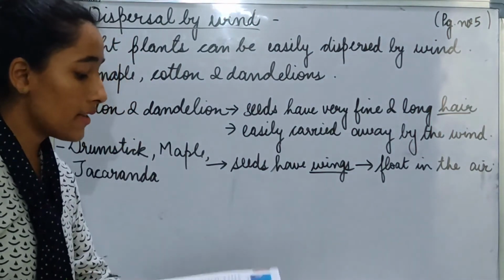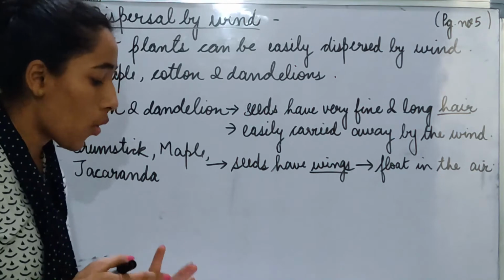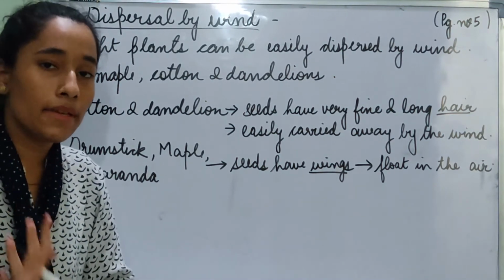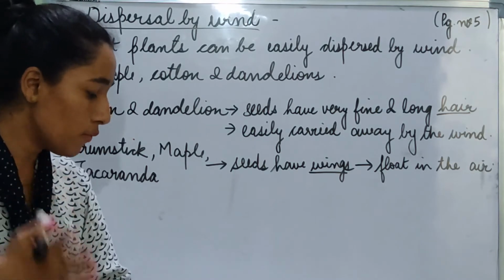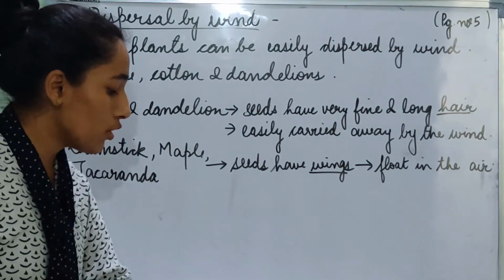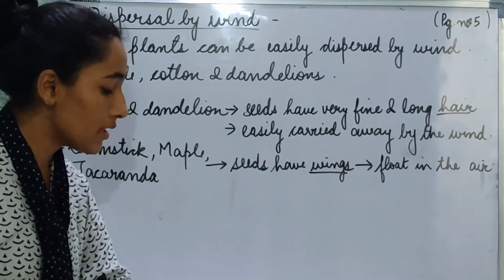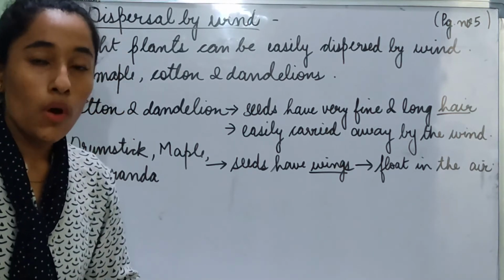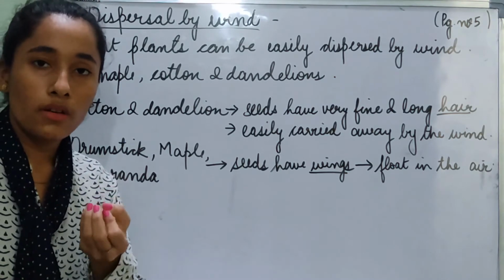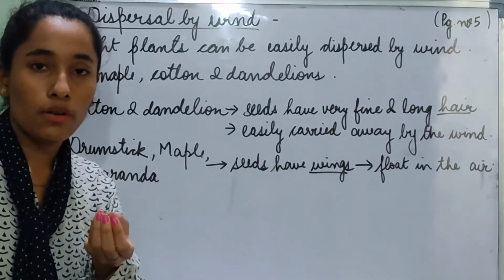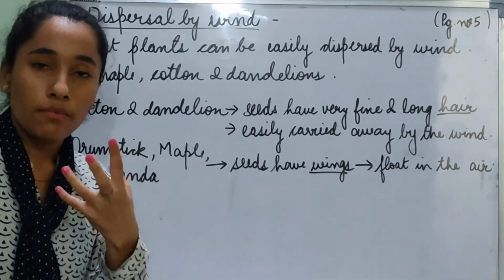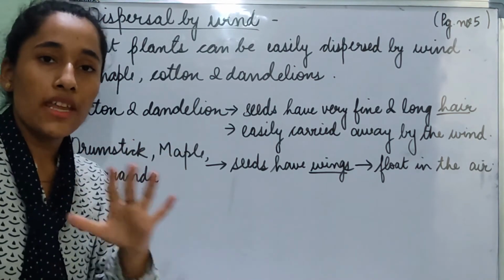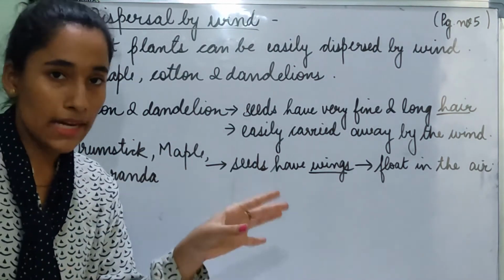Those seeds that disperse by air have wings or hair. So seeds that have wings or hair are easily able to disperse with the help of wind. These help slow the fall and the wind then blows the seed to a place away from where it was formed. They are very light, so the wind takes them to a place very far away from where they were formed.